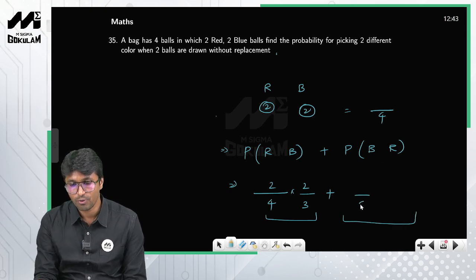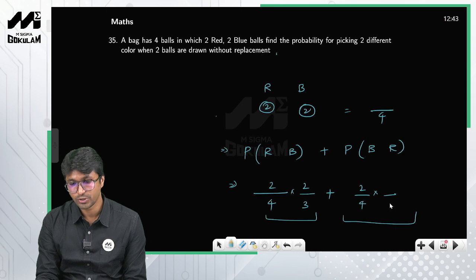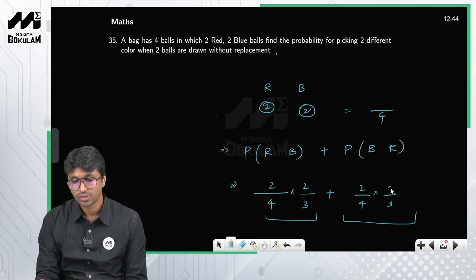So out of 4 balls, what is the probability of picking a blue ball? Since you have 2 blue balls, it is 2 by 4. Followed by, what is the probability of picking a red ball? Listen, how many balls do you have in the bag? So you have 3 balls. Out of 3 balls, what is the probability of picking a red ball? Since you have 2 red balls, it is 2 by 3, right?